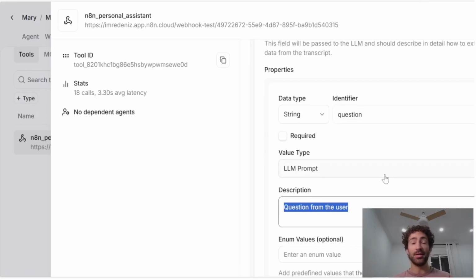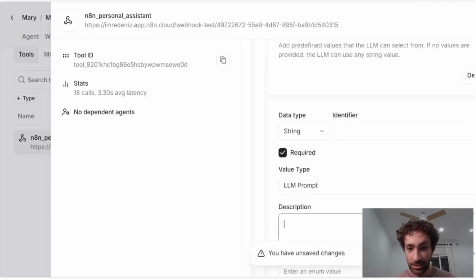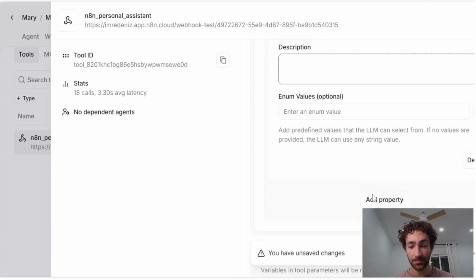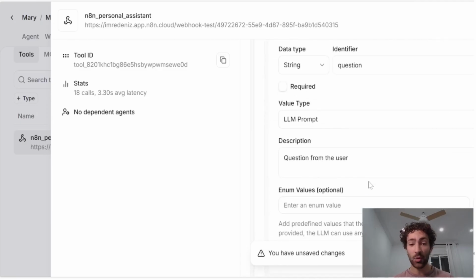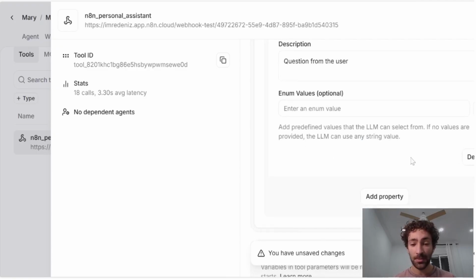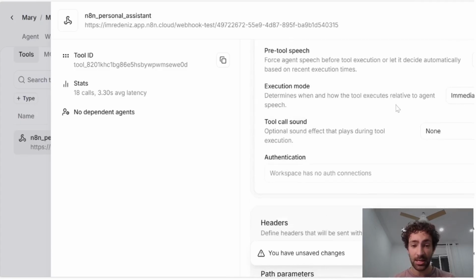And if you want to add more things, like if you want to get certain bits of information from the user, so I don't know, if you're going to have a receptionist, you're going to perhaps want to have a date of booking an appointment, and perhaps their availability times, etc. You would have to add properties here and here. So you can continue adding these properties. But for this example, we only need one, and that is the question from the user. And that is it. So that is the only thing that we're going to change in this tools section.